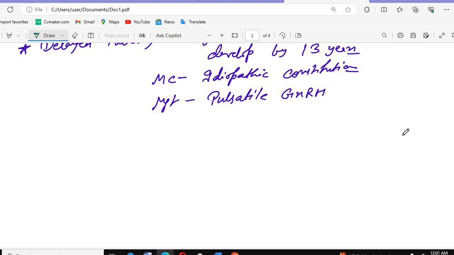Because whenever we give it in the pulsatile manner, there will be increased receptor regulation. So that's why there is an increased formation of the hormones, and that increased formation of hormone will act more on the granulosa cells, more estrogen formation, and there will be more secondary sexual characteristics. Okay,